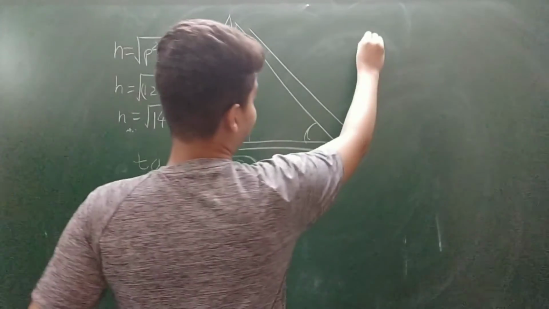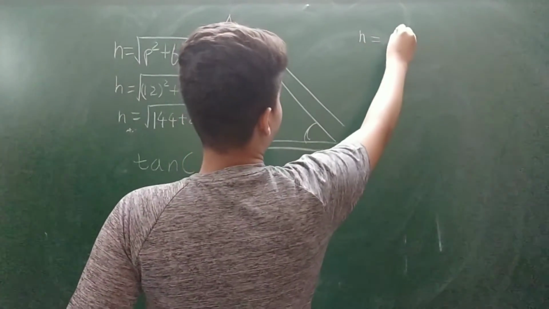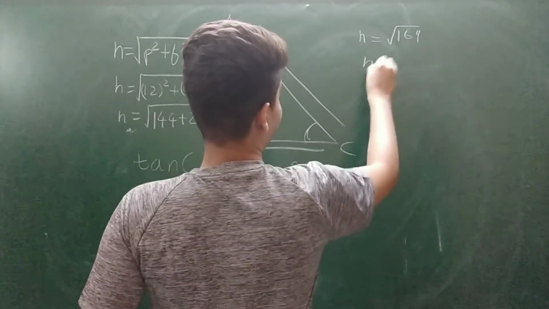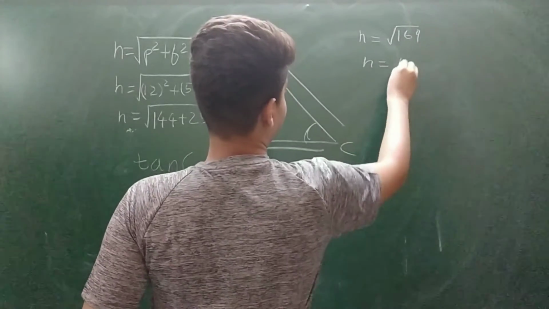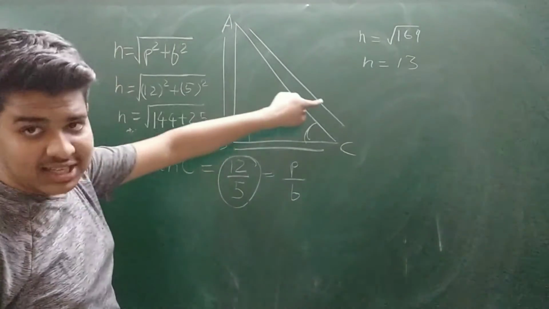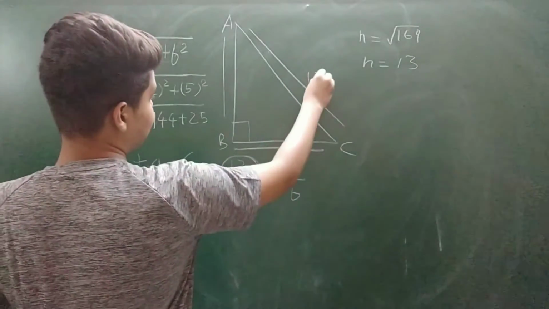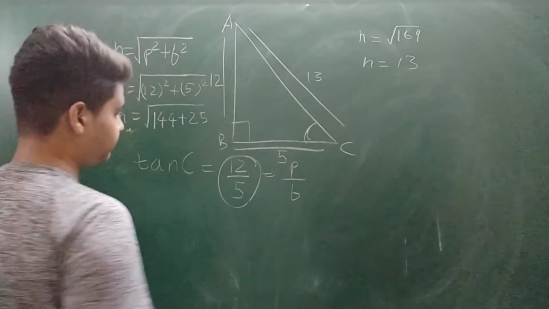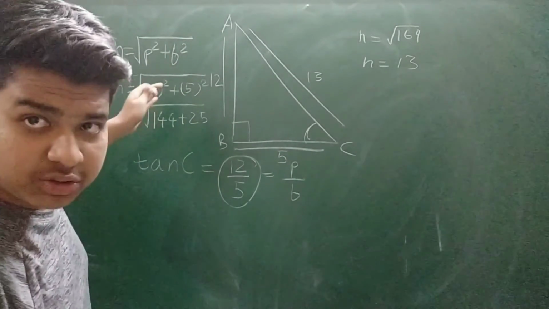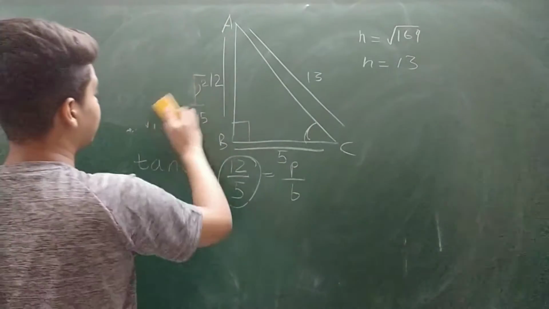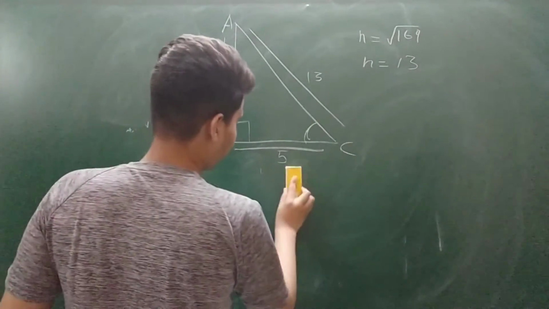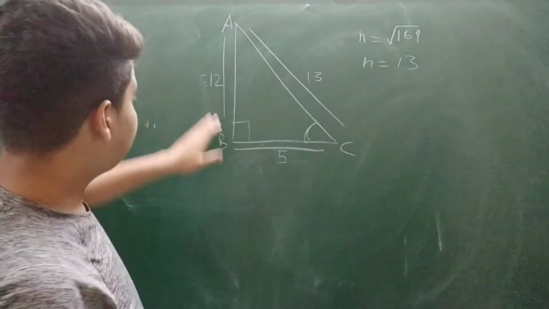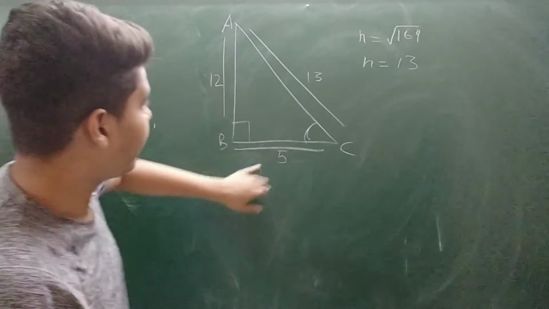We get h equals root 169. So we get h equals 13, which means AC is 13. So we have the values: AC is 13, AB is 12, and BC is 5. I hope that you have noted this down. If you have not done so, please pause the video and note it down. Then we have now our three sides are 12, 5, 13.